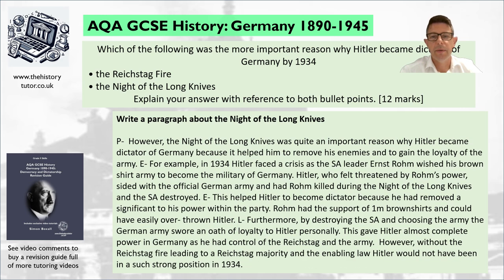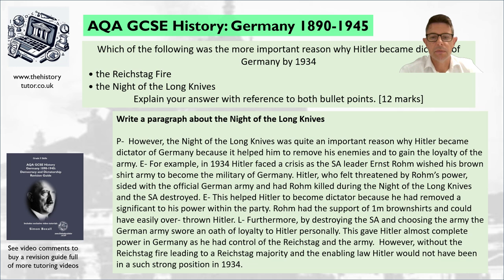So here's my idea. I've said, however, the Night of the Long Knives was quite an important reason why Hitler became dictator of Germany because it helped him remove his enemies. For example, we could talk about removal of SA leader Ernst Röhm, who wished to have his brown shirt army become the military of Germany. Hitler, who felt threatened by Röhm's power, sided with the official German army and had Röhm killed during the Night of the Long Knives, and the SA was destroyed. This helped Hitler become dictator because obviously he's removed the brown shirts and Röhm, and then furthermore by destroying the SA, he's choosing the army over Ernst Röhm and he's getting an oath of loyalty towards him.